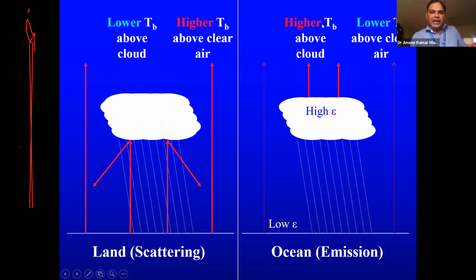So here the scenario is reversed. Based on lower TB, it will say that heavy rainfall is there. But if high TB is there over land, it will say that no, this is clear weather. Nothing is there. No rainfall is there. No hydrometeors are suspended over there.